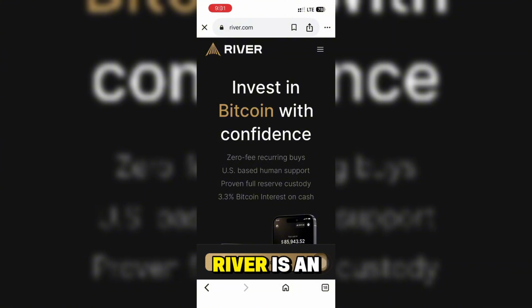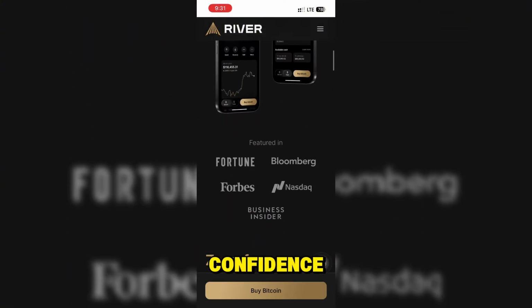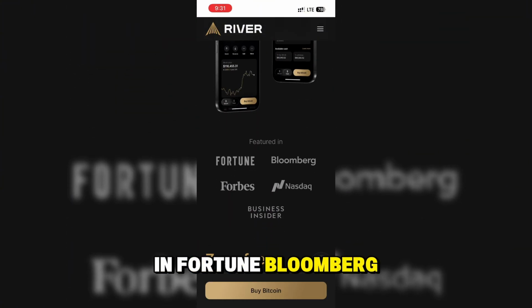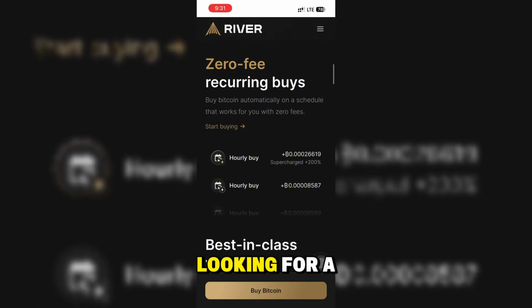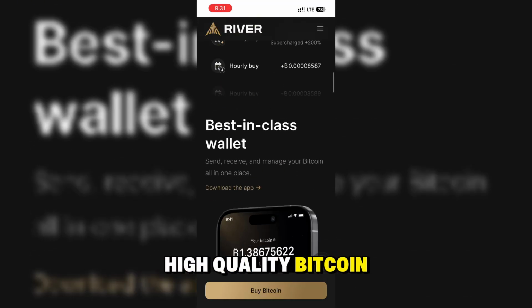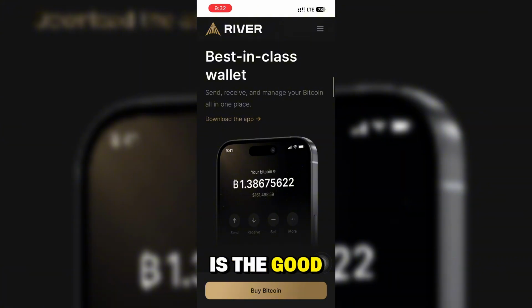Next is River. River is an invest Bitcoin with confidence, which is featured in Fortune, Bloomberg, Forbes. So when you're looking for a high quality Bitcoin purchases app, this one is a good one for you.